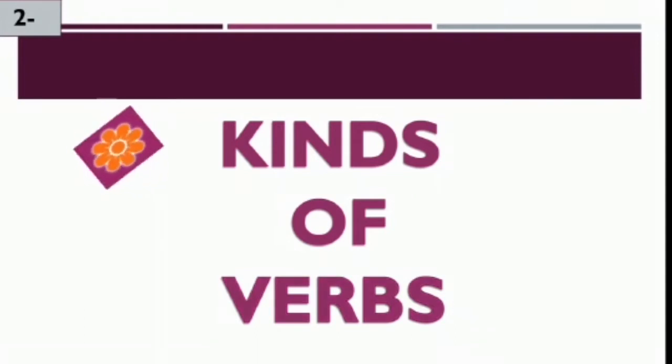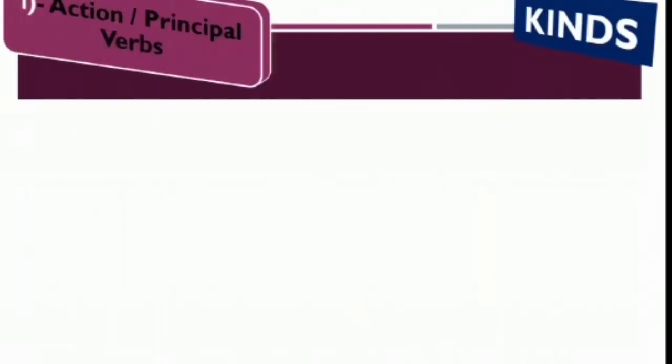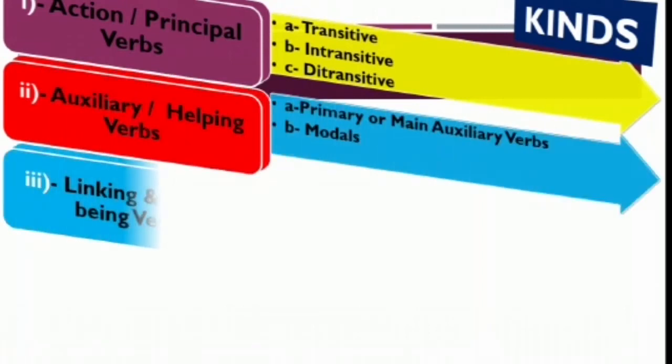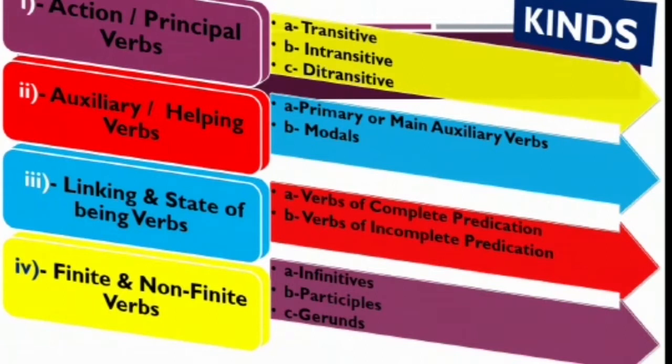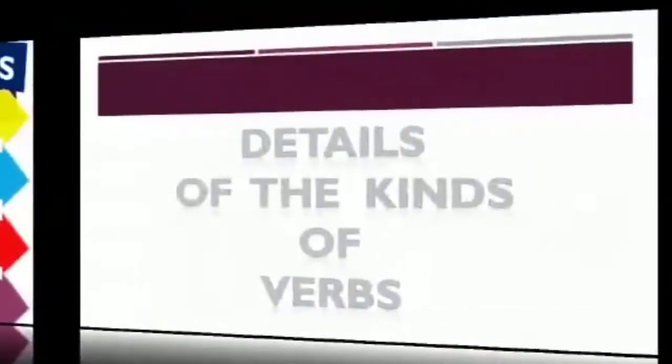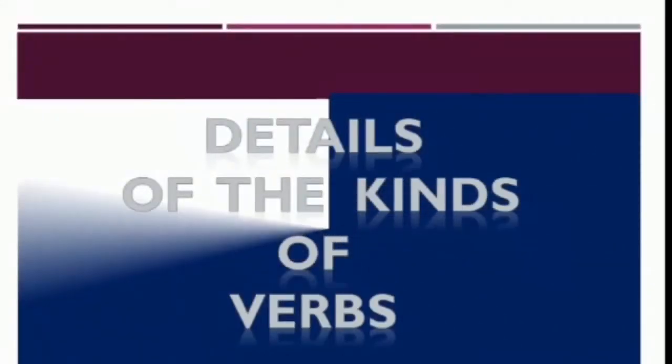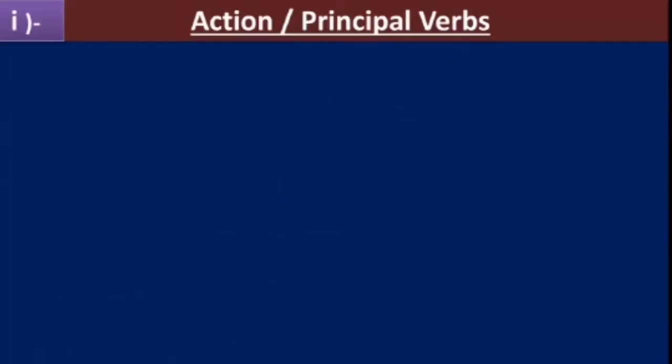We broadly classify the verbs into four main kinds. These are: first, the action verbs. Second, helping verbs. Third, linking and state of being verbs. Fourth, finite and non-finite verbs. These four main kinds show a subdivision. Let's study about all these kinds in detail.